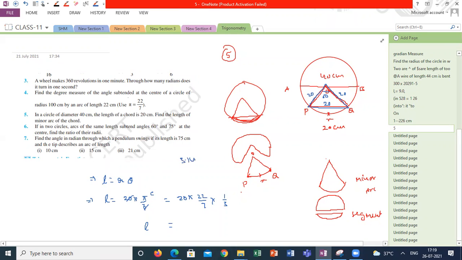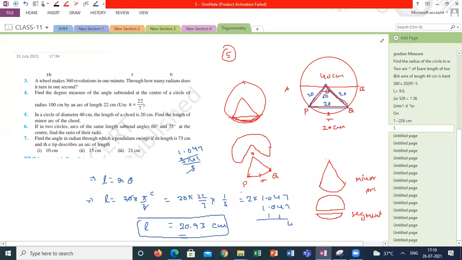It is 20.93 centimeter. 3.141 by 3 is 1.047. 2 into 1.047 is 2.094. Yes, 20.93 is the right answer.